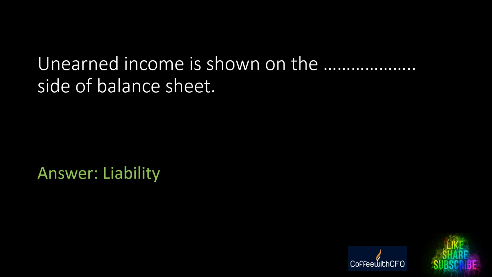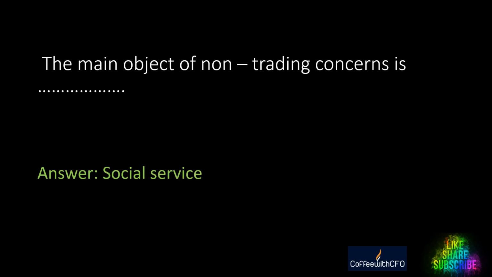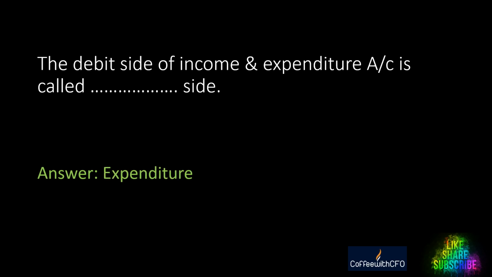Next question: unearned income is shown in dash side of the balance sheet. Unearned income is shown in the dash side of the balance sheet, and the answer is unearned income is shown in the liability side of the balance sheet. Great. Next question: the main object of non-trading concern is dash. The answer is social service. The main object of non-trading concern is social service.